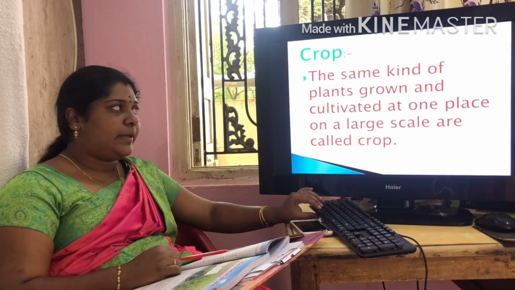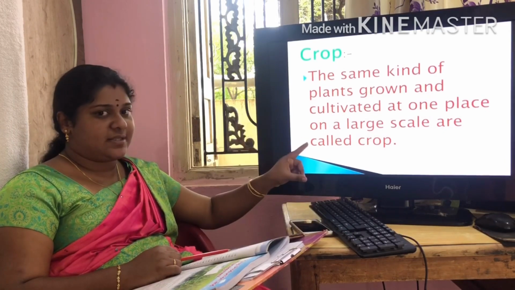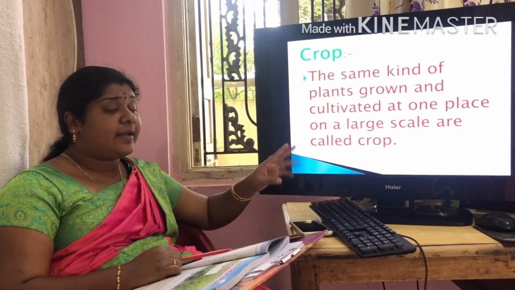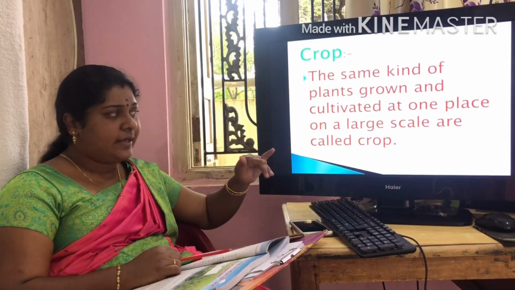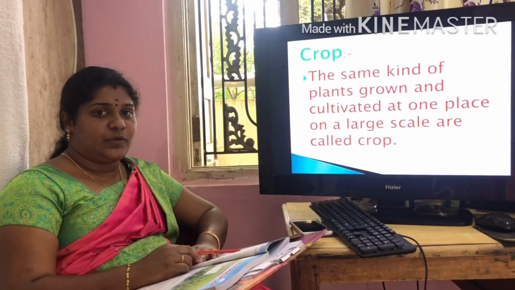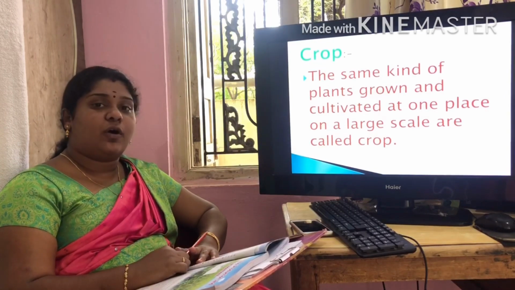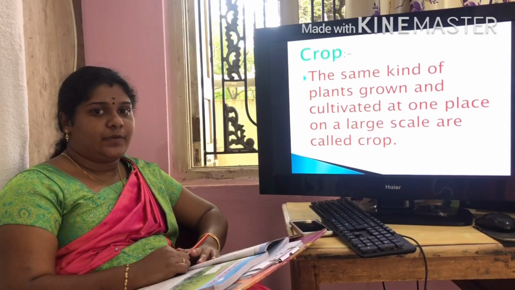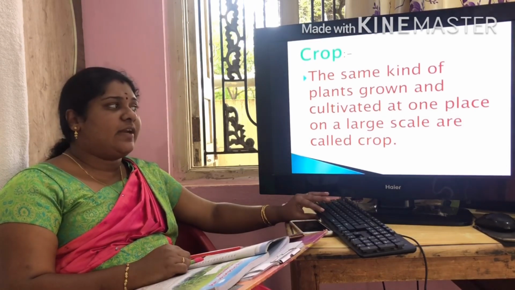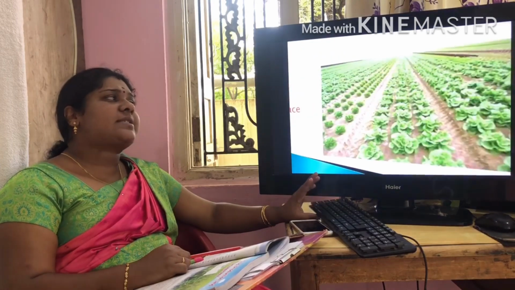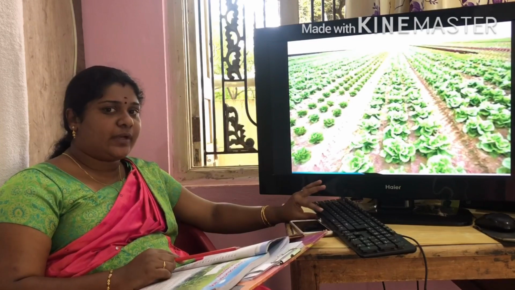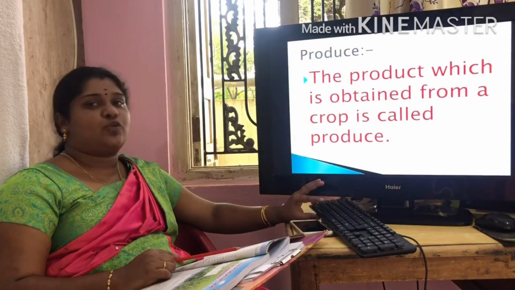Got it? Crop means the same kind of plants grown and cultivated at one place on a large scale. Okay, crop means the same kind of plants grown and cultivated at one place on a large scale are called crops. Okay, and the next term is produce.